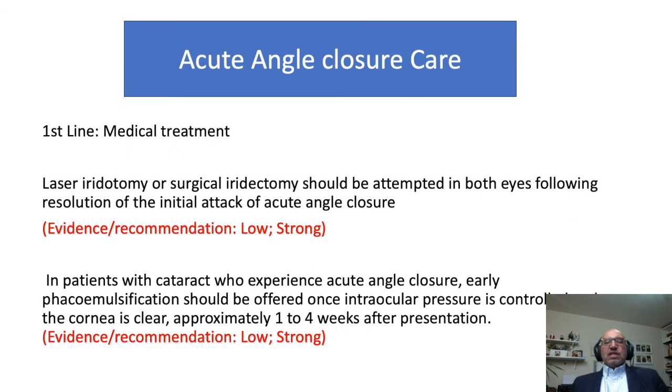Now, for a patient presenting with acute angle closure glaucoma, the medical treatment is the first line, and you give aqueous suppressants and systemic acetazolamide and topical steroids as well, and then topical pilocarpine. Then you are going to proceed for bilateral laser iridotomy. But again, the evidence is low and the recommendation is strong because there is a debate between phacoemulsification, subsequent phaco, or laser PI. Definitely, if the patient has coexisting cataract, you need to control the glaucoma and then proceed for a lens removal as soon as you can after quietening of the eye.